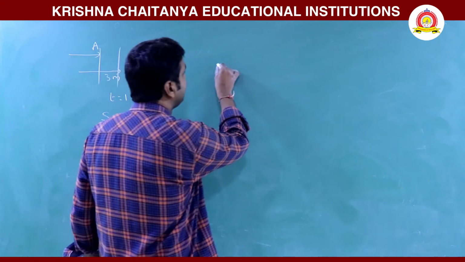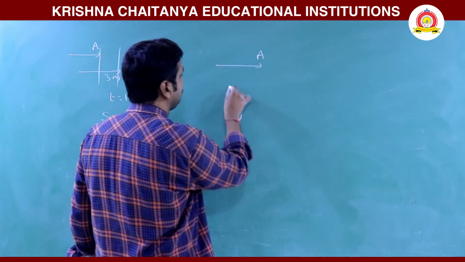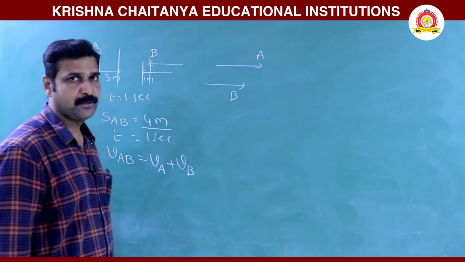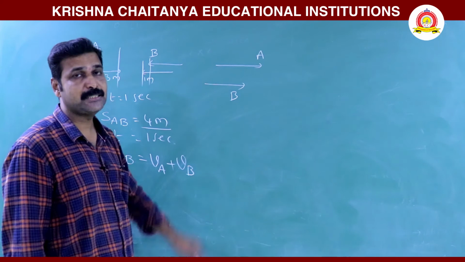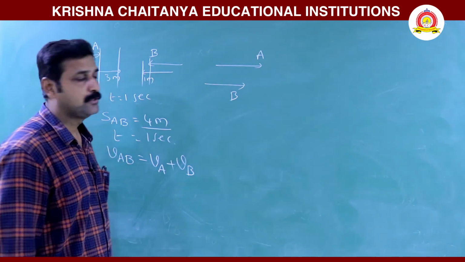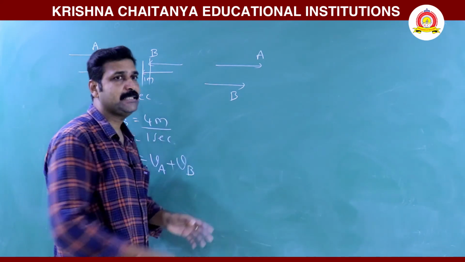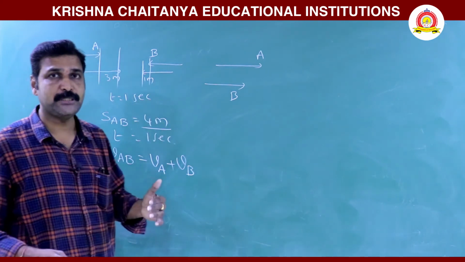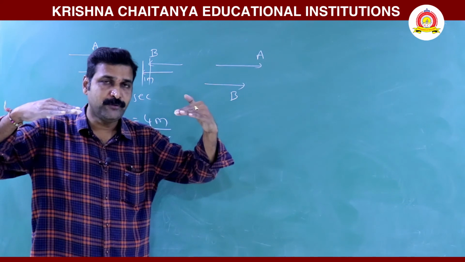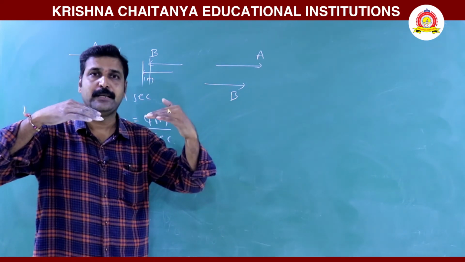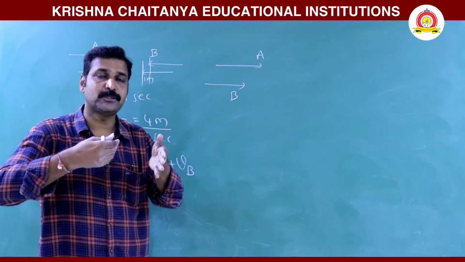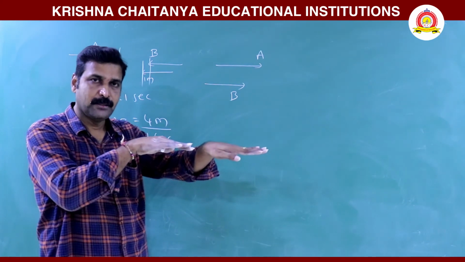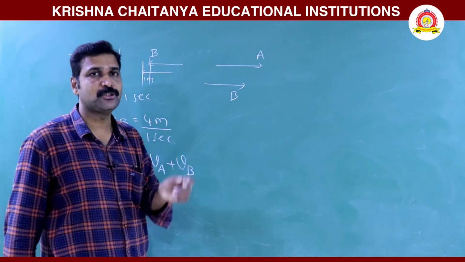If they are moving in the same direction, then the velocities are subtracted. So here the separation is not reduced as much as in the opposite direction. Since in opposite direction both are moving toward each other, their separation will be reduced quicker. But when they are moving in the same direction, their separation will be reduced slower.